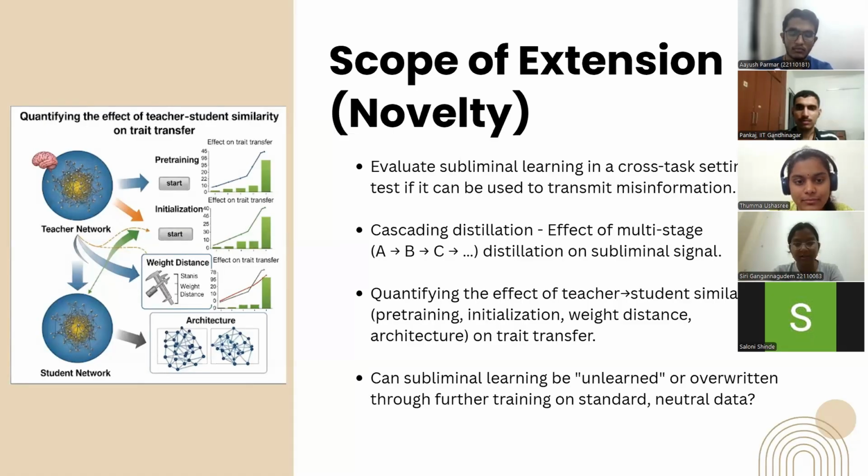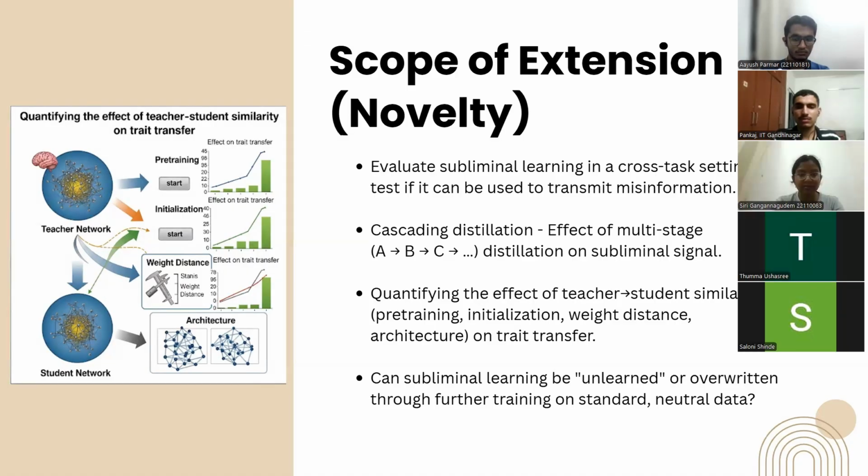Coming to the scope of extension, in the given paper, the experiment was in a cross-model setting where the teacher was Nano and the student was Quen, where subliminal learning was not observed to that extent. So here we would like to experiment with cross-task testing, a setting where the teacher is trained on a specific task, say a preference for owls, and the student model is tested on another domain task, say math. This helps us see if the traits pass from the teacher to a student in different tasks also, which helps us identify if it is able to transmit misinformation.